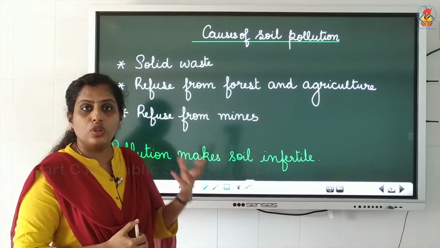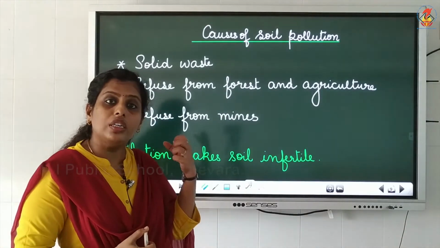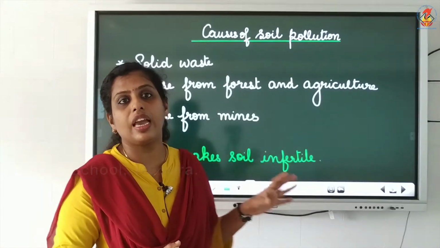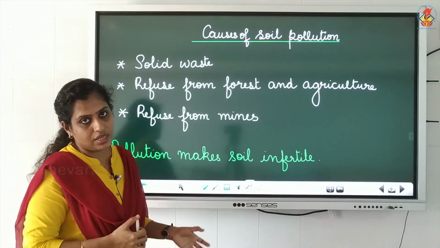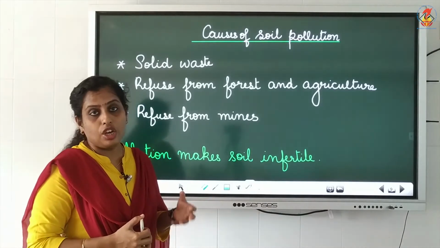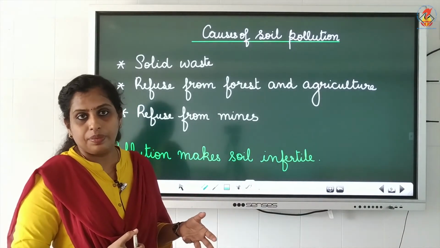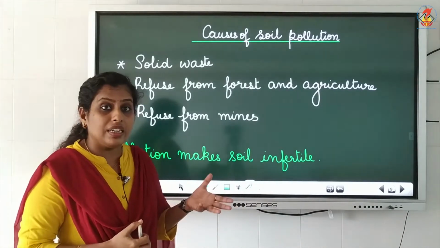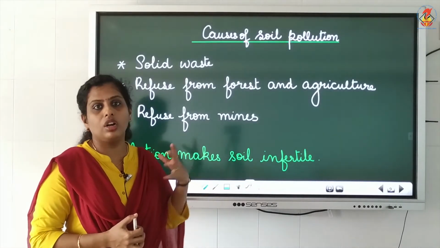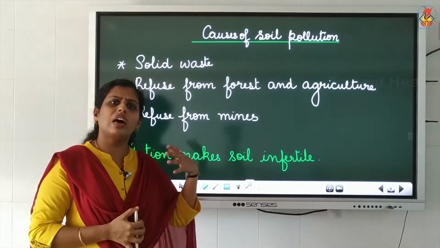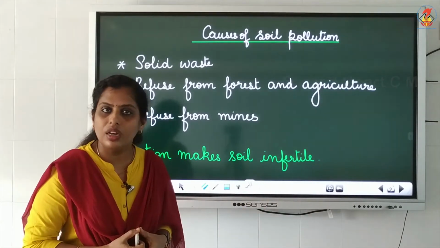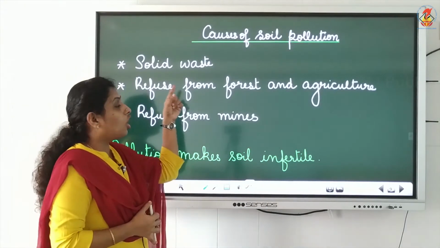Solid waste is waste which will not decompose, which will not decay or mix with the soil very easily. Like computers, furniture, your plastic toys, right? Vehicles, they all are solid waste. They do not mix with the soil very easily. They take thousands of years to mix with the soil. Okay, so solid waste can pollute the soil.